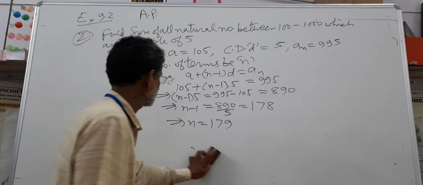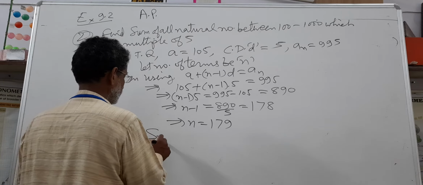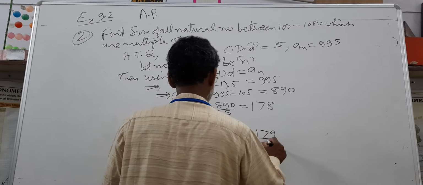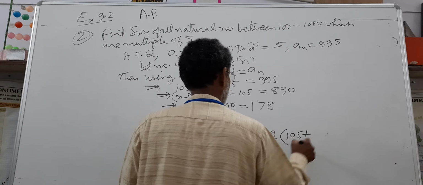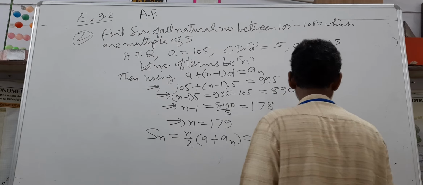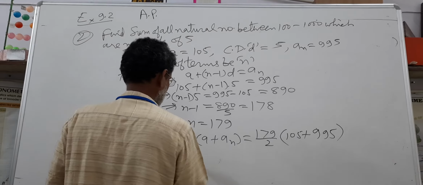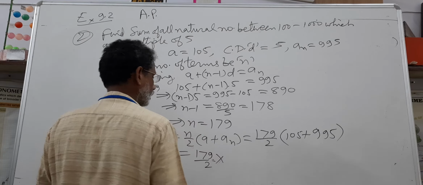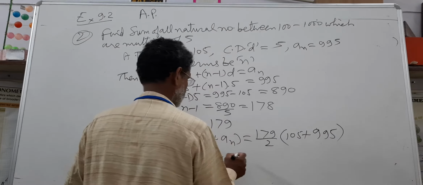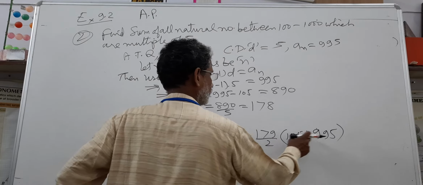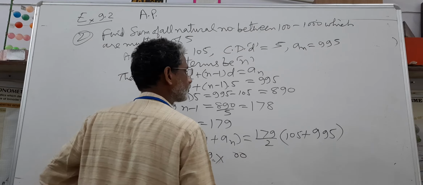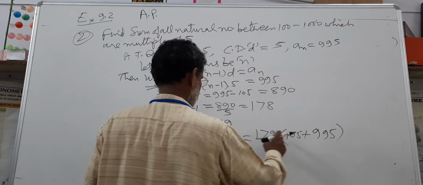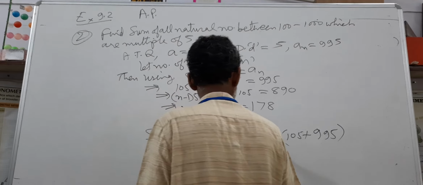Now n is obtained, therefore Sn is equal to n by 2 into a plus an is equal to 179 by 2 into 105 plus 995 is equal to 1100 by 2 into 179, which is equal to 550 into 179.